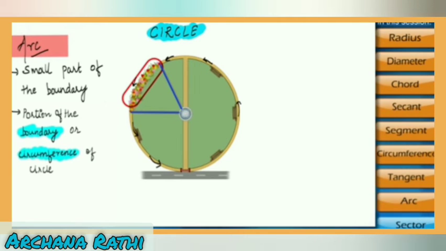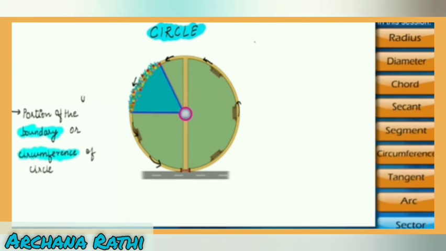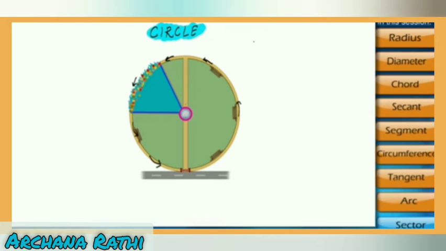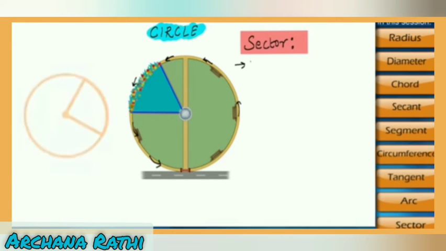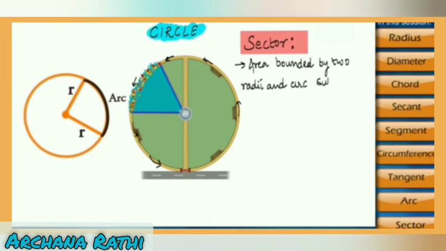Let us see, if the end points of that arc join with the fountain, that is the fixed point, the center, then the region between that arc and the two radii is called a sector. Now let us define the sector.